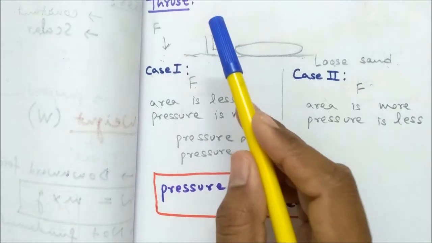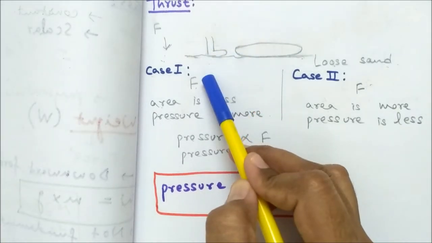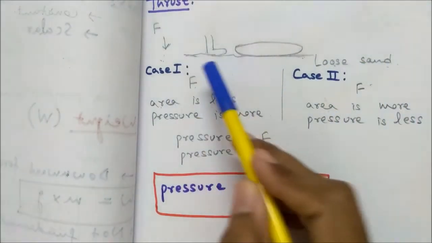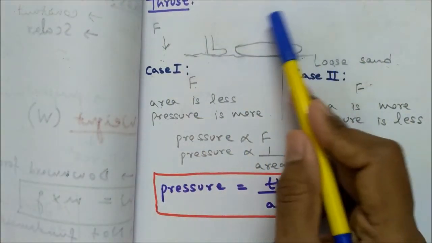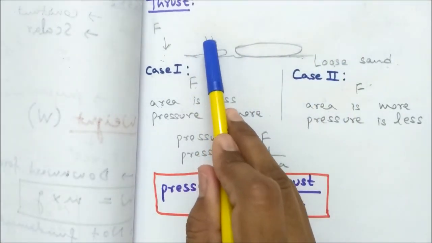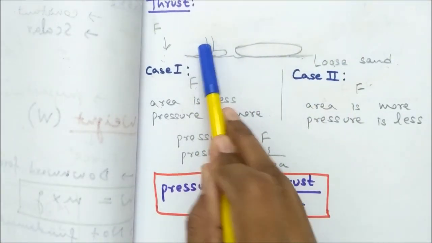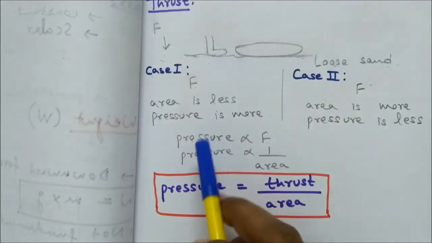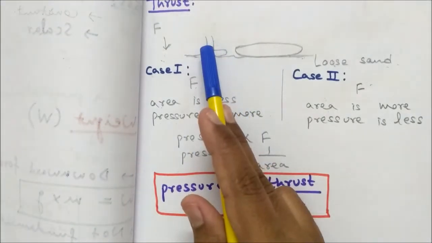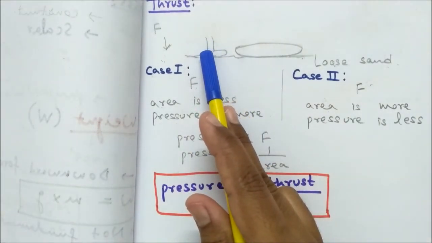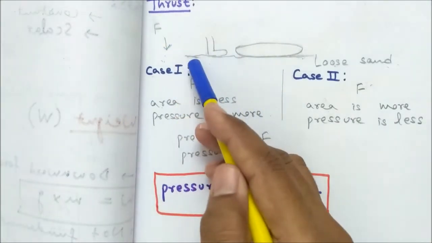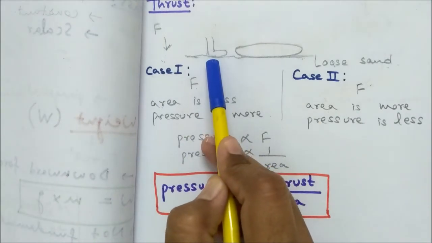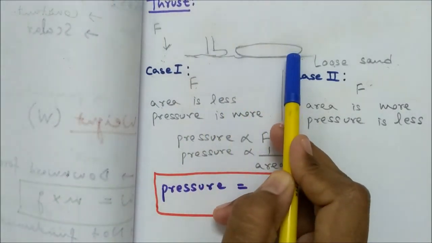That's why his feet go a little bit downward while walking on the loose sand, as compared to when the man was lying down. Since the area was less, the effect created by thrust, or weight, was greater as compared to case 2.